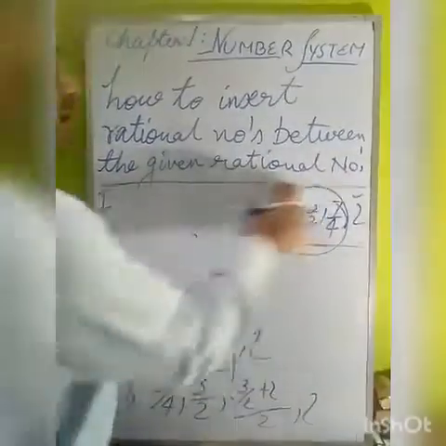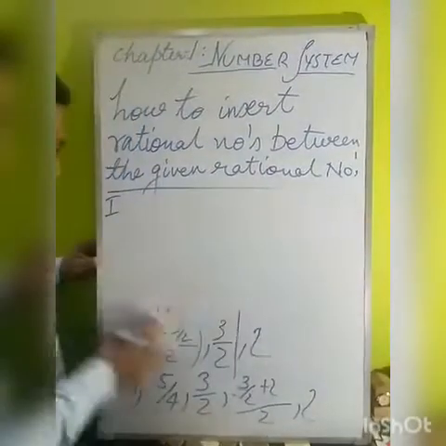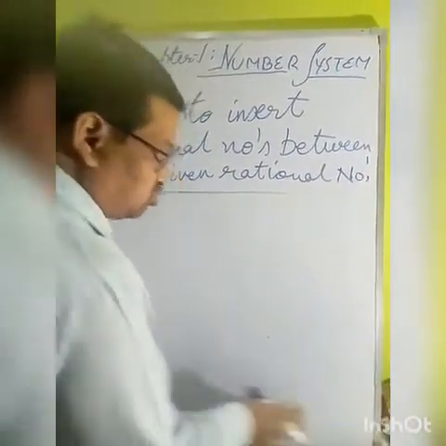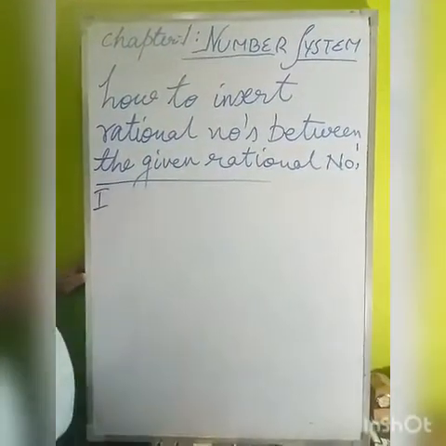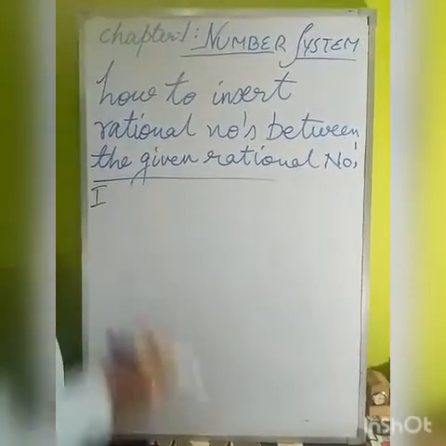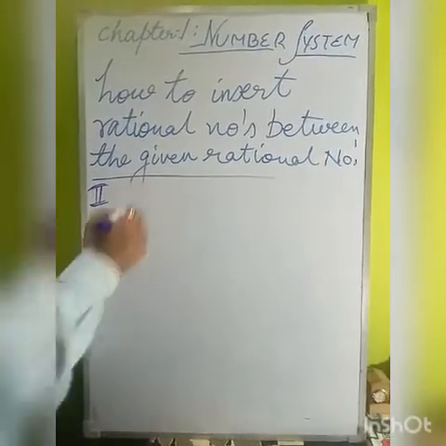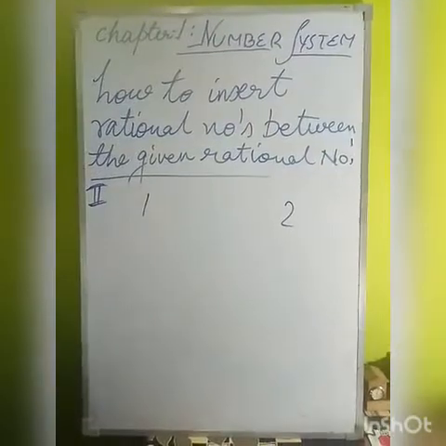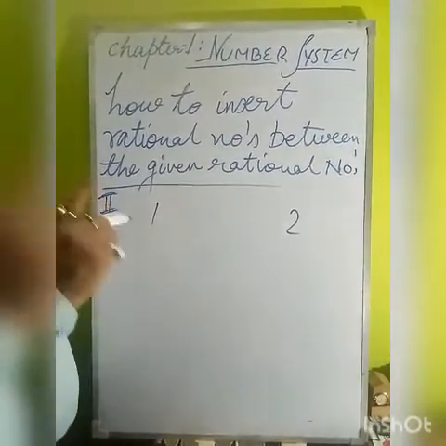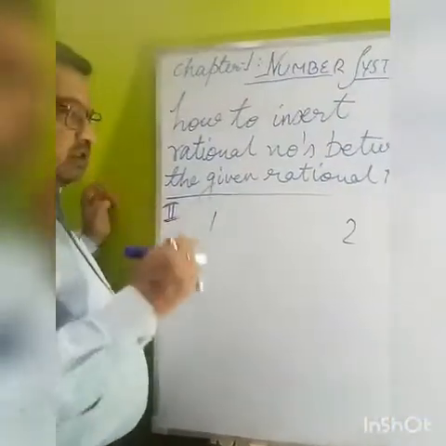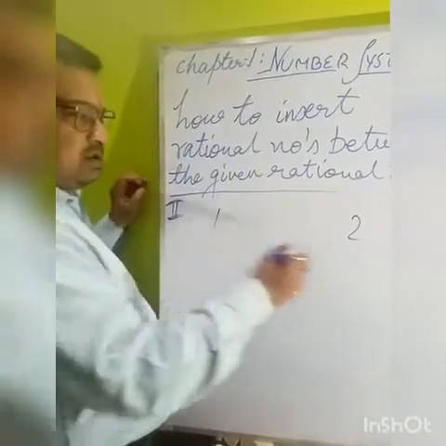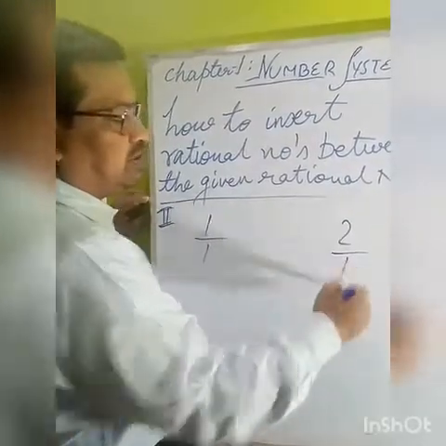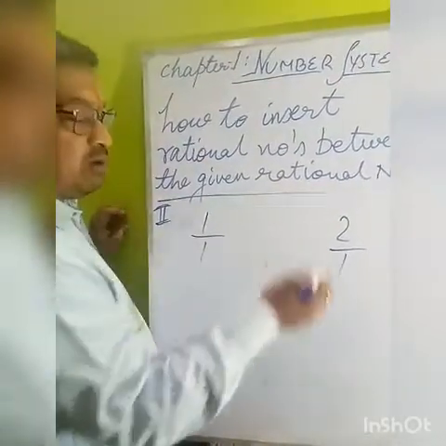Now let us see the second method, how we should insert rational numbers by the second method. Similarly we will take 1 and 2. We have to insert three rational numbers here. So we have studied in fractions that any number which is given is always having its denominator as 1. So this will be 1 upon 1, and 2 upon 1.